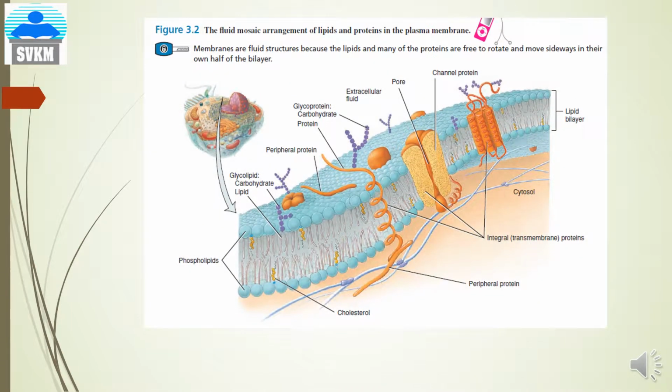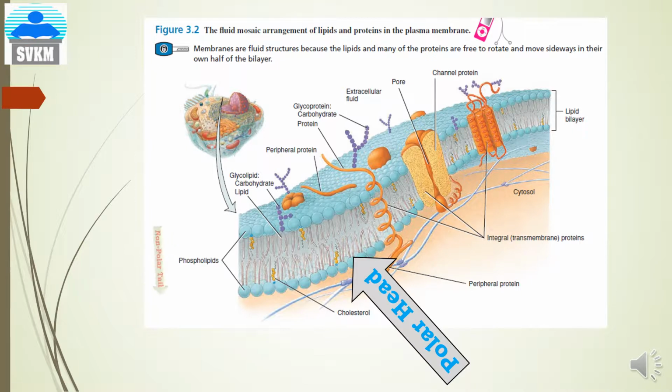Here we can see the structure of the plasma membrane. The polar head faces inward toward the cytoplasm intracellularly, and the green-blue circles indicate the polar heads of the phospholipids present extracellularly, facing the extracellular fluid. In between these two polar heads there are long fatty acid chains, called non-polar tails, which are lipid soluble in nature.